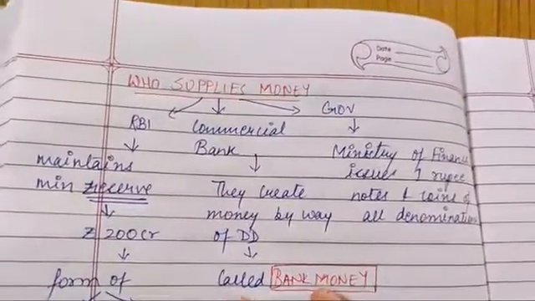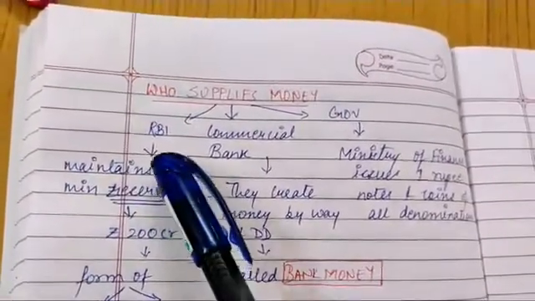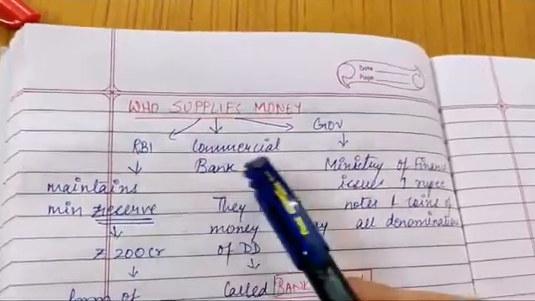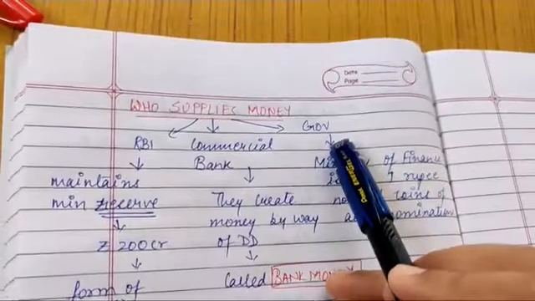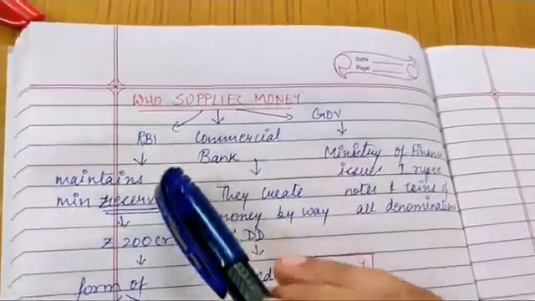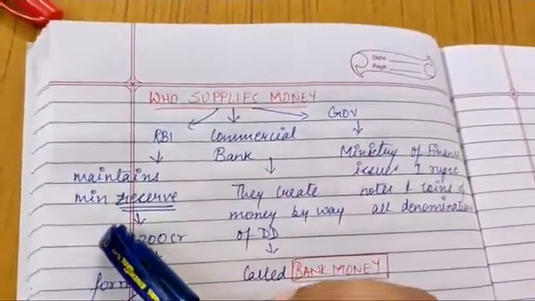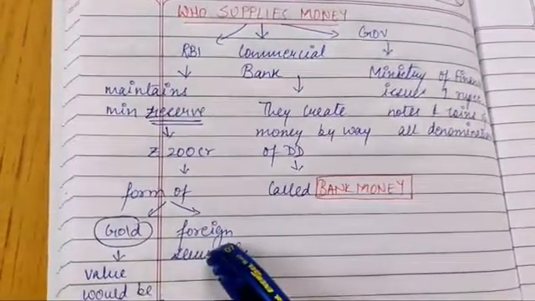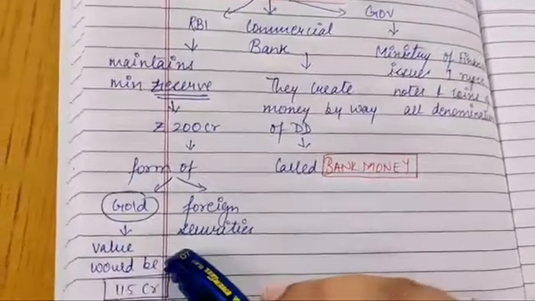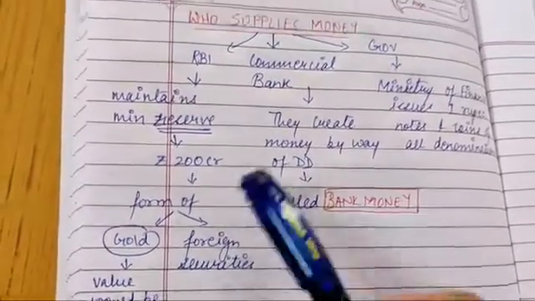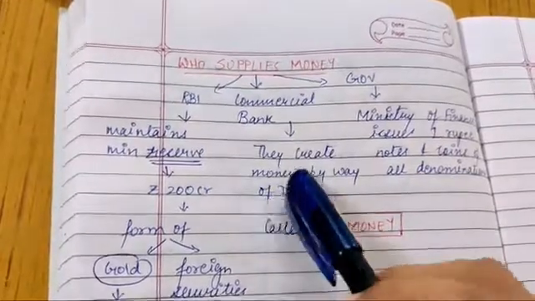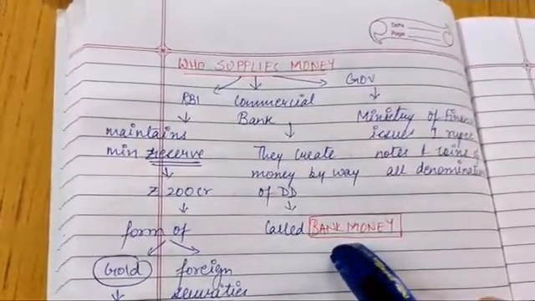Now, who supplies money? Basically there are three main important heads here: RBI, the central bank, commercial banks, as well as the government. What RBI does is maintain a minimum reserve of rupees 200 crore in the form of gold and foreign securities, where the value of gold should be 115 crore. Commercial banks create money by way of demand deposits. It is also known as bank money.